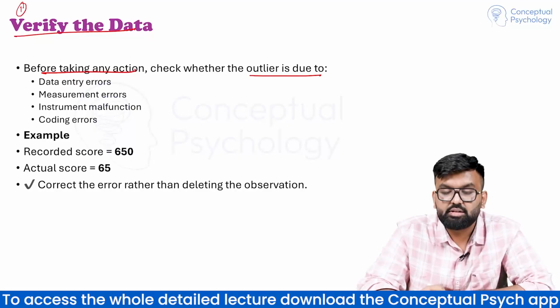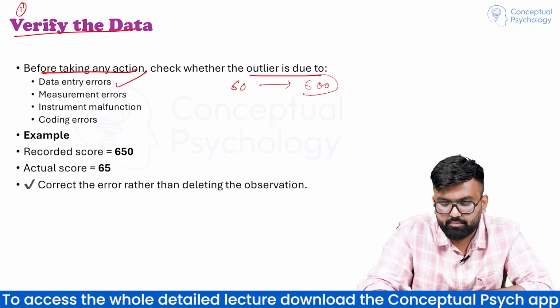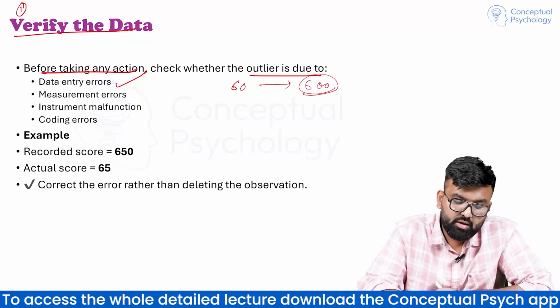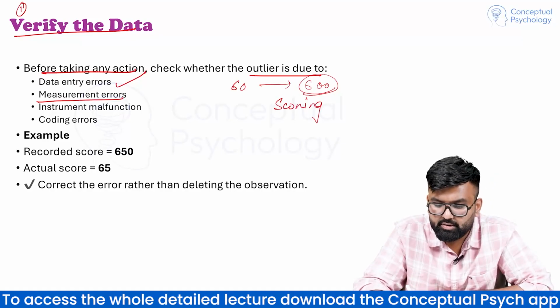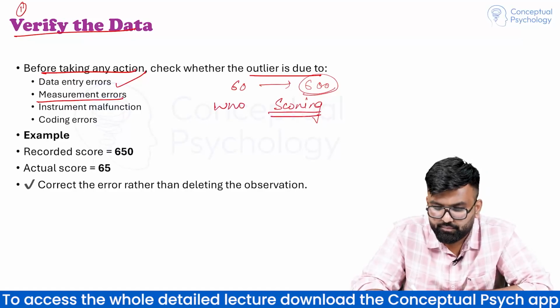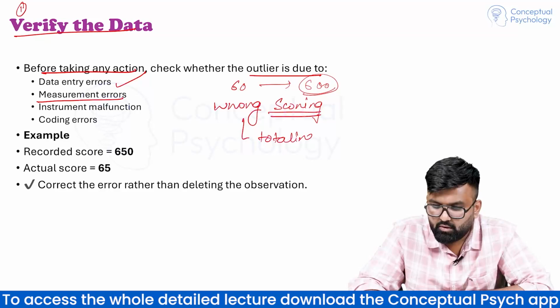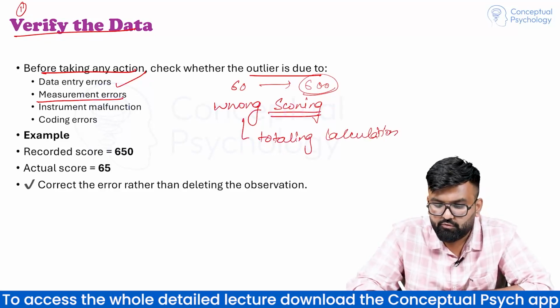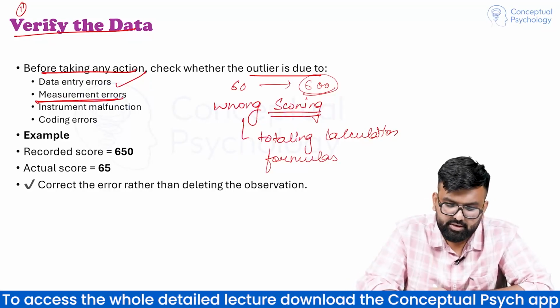Check whether the outlier is due to data entry. अगर 60 है और हमने 600 लिखा हुआ है, so it is an error. Measurement error है, हमने scoring गलत कर ली, we did wrong scoring, a wrong totaling, a wrong calculation, use wrong formulas. So that is measurement errors.